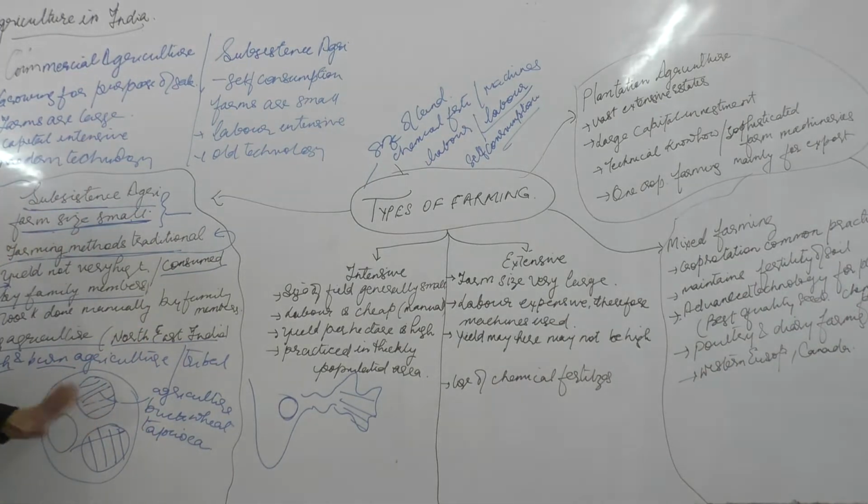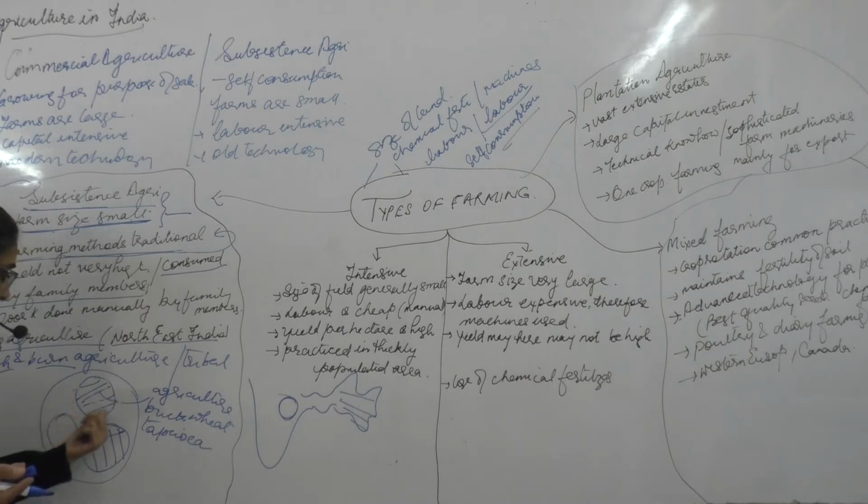technique of agriculture. So this is called shifting agriculture, slash and burn agriculture, and it is a type of subsistence agriculture, because whatever they produce here is consumed by the group of people who live here. They don't mix up with any other group, so the question of selling does not arise here.